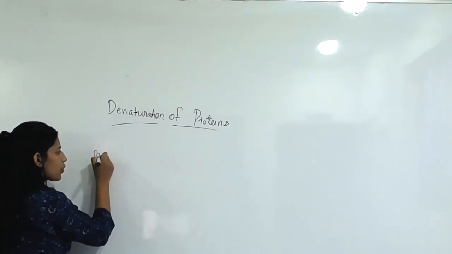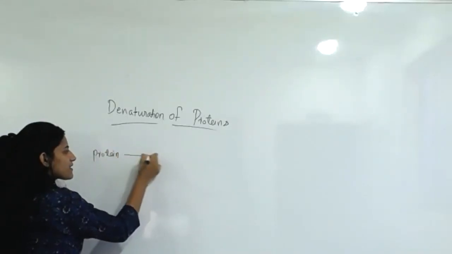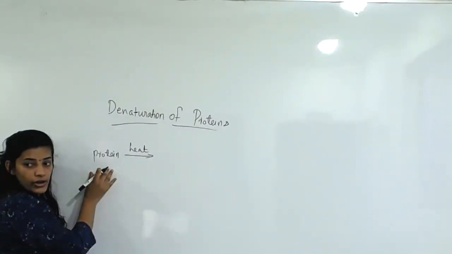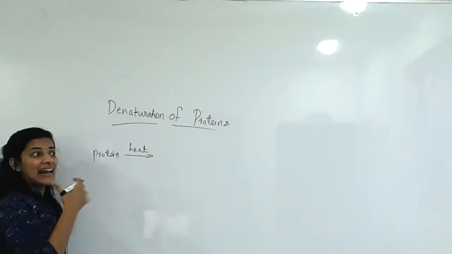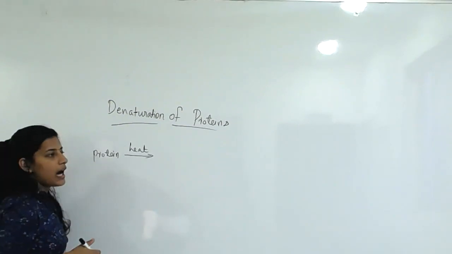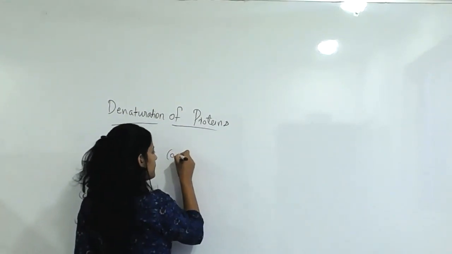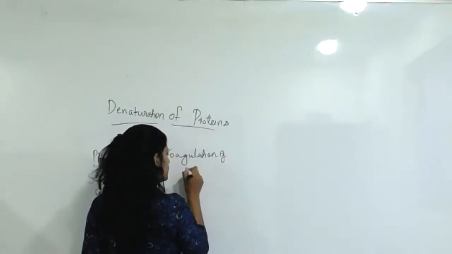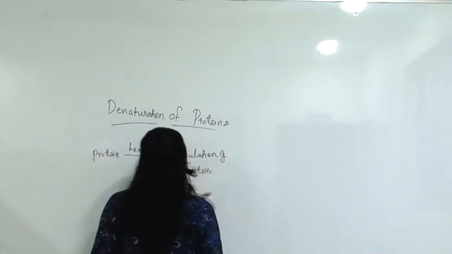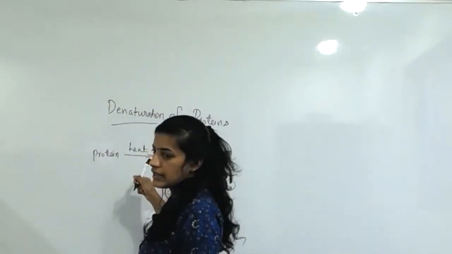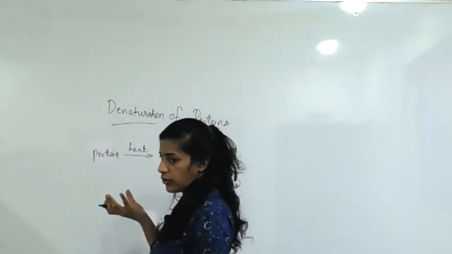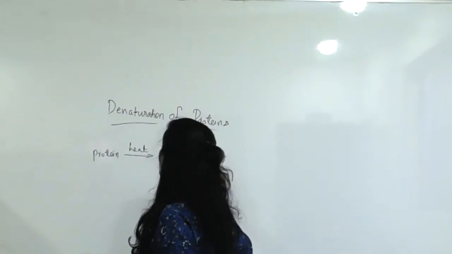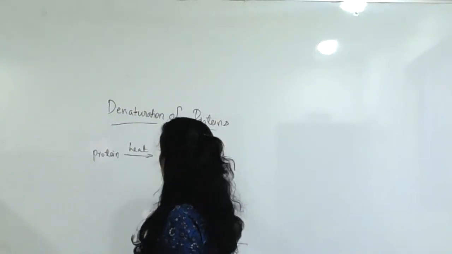Look, if some protein is in the presence of any agent like heat, the protein's nature is spoiled and it forms another one, like coagulation of protein. Any heat or anything applied to pure protein, what happens? Coagulation of protein will happen. This process is called what?